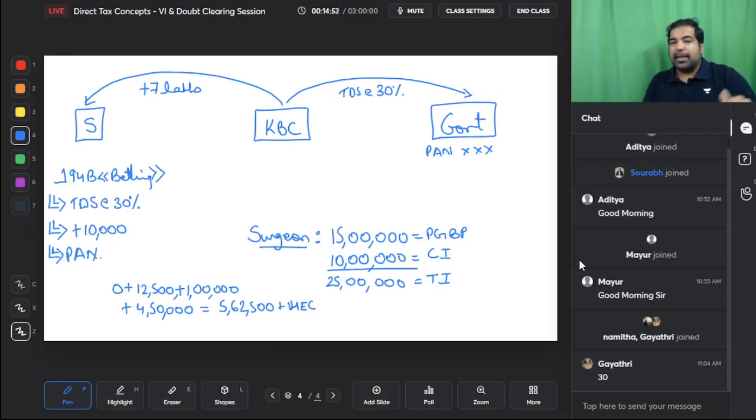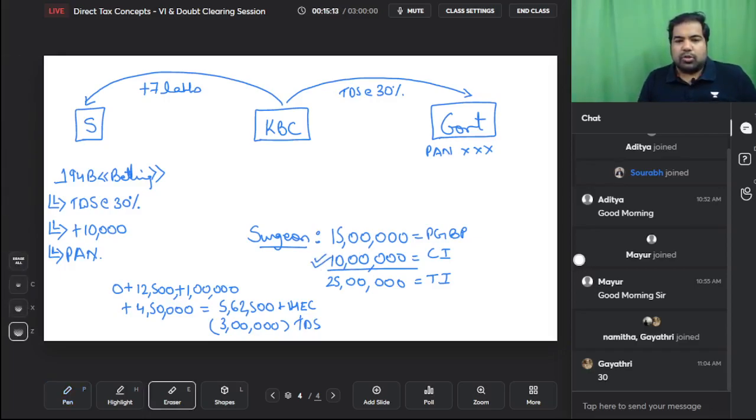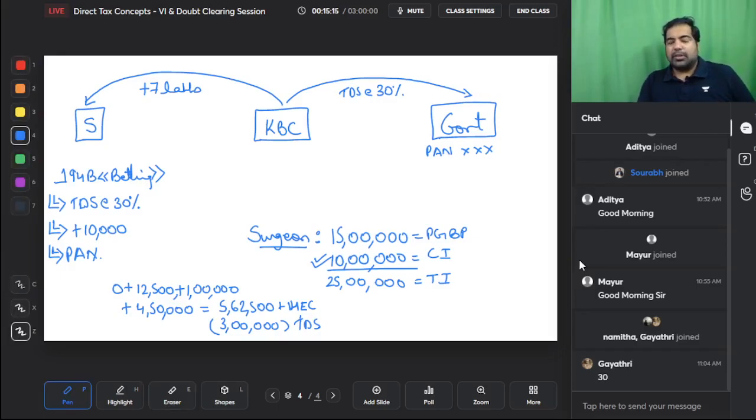But when he is paying that, the government will give him a credit of 3 lakh rupees. Why? Because 3 lakh rupees is the TDS which has already been deducted. So remember, guys, TDS is not an additional tax. It's the same tax that you are going to pay. You pay and then you take a credit. And always remember, in your income, it's always the gross amount. So this is how you understand the calculation. This is a very simple section 194B, that is betting.